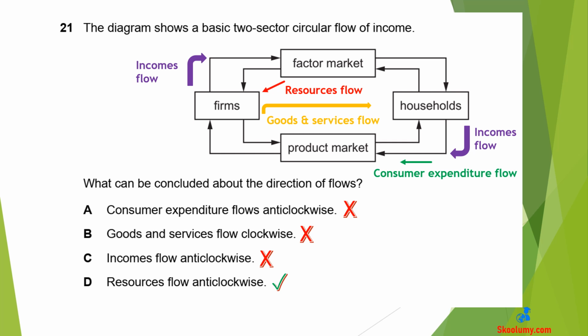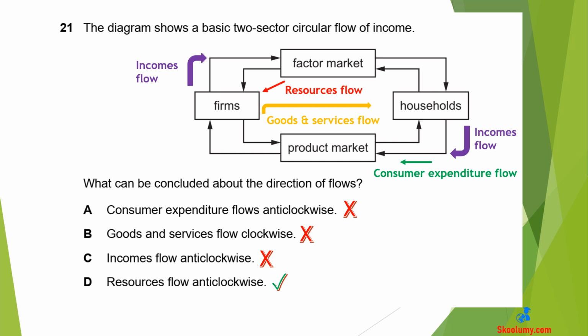And they are made available by households in the factor market. The firms obtain these resources from the factor market. So the flow is from the factor market to firms. Anti-clockwise flow in the diagram. A is wrong because income from consumer expenditure flows from households towards the firms that supply the goods in the product market. This is a clockwise movement in the diagram.